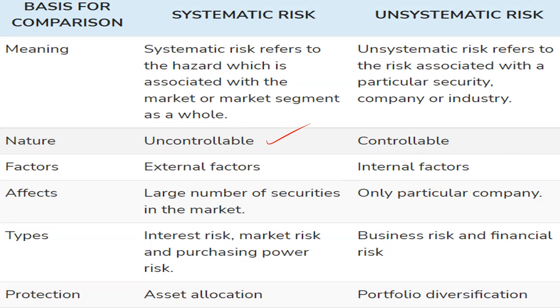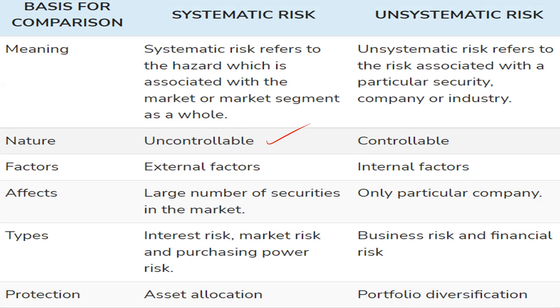Then unsystematic risk will affect only a company, or it can be limited to only a particular industry, or only a particular security. Then what are the types of systematic risk? Types of systematic risk include interest rate risk, market risk, then purchasing power risk. These are some of the examples of systematic risk.